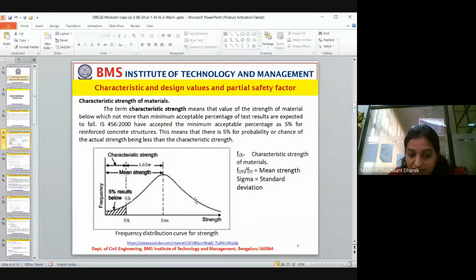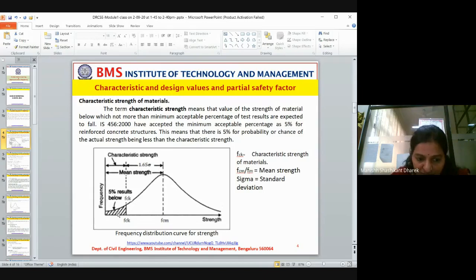Same way, the strength which is gained, that intensity of the strength is nothing but the frequency in terms here. It's just a simple way of understanding. We have other technical meanings involved in this, but to understand and remember it in a simple way, understand it as the intensity of the strength gained.